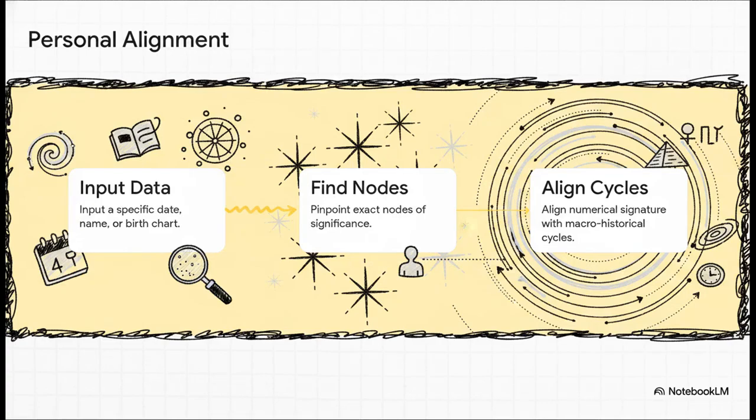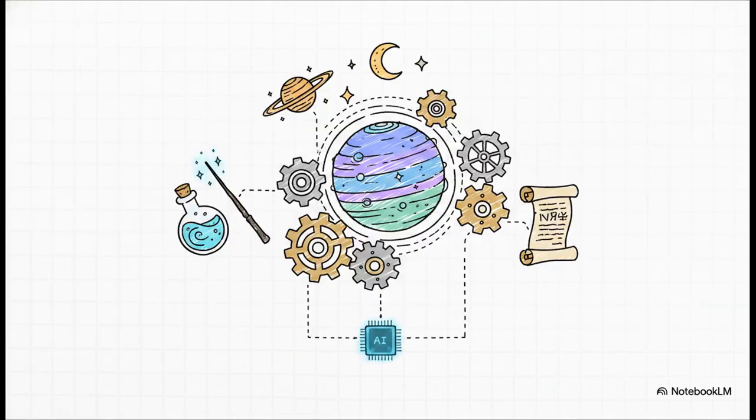But we can also zoom way in from the macro down to the individual level. Step 1, you input a specific date, name, or birth chart. Step 2, the engine pinpoints exact nodes of significance for that data. And step 3, it maps how that individual's unique numerical signature directly aligns against those massive macro historical cycles or even specific future dates.